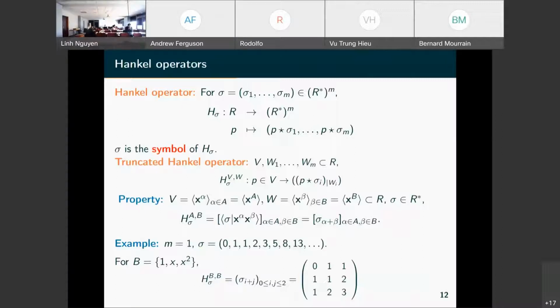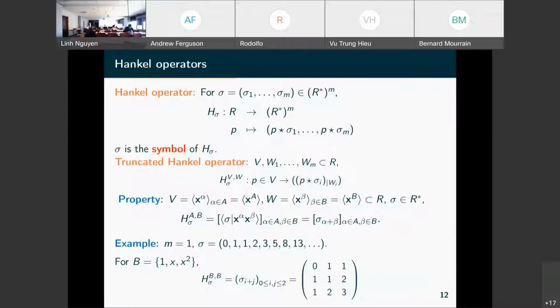And here we take M linear functionals and take the product, and so we get a vector of linear functionals. And we can truncate this on some vector spaces and get finite matrices.